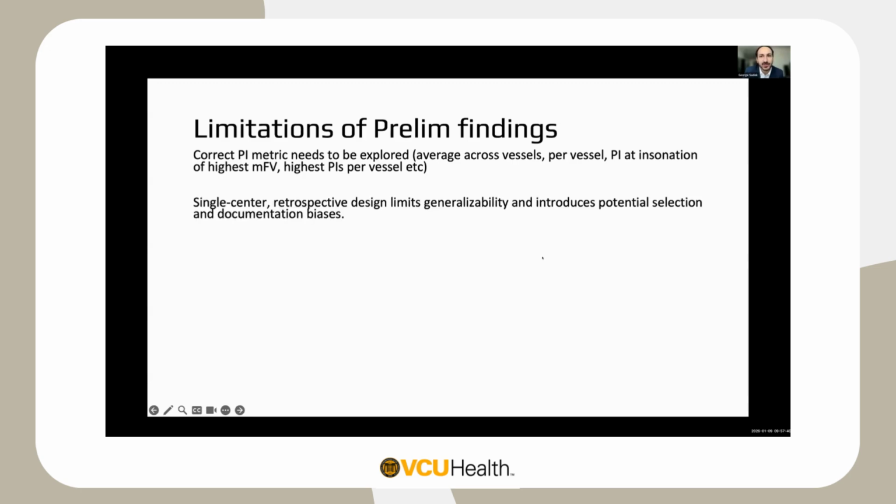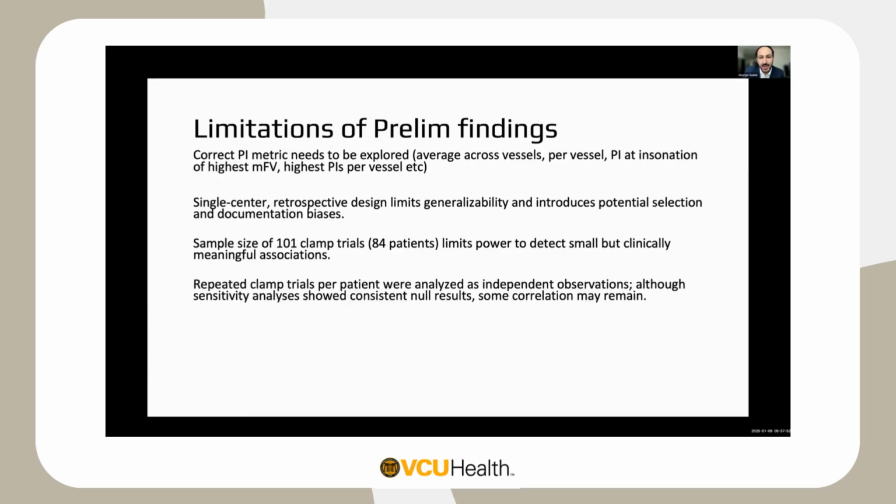Of course, it was a single study, so there could be some selection or documentation bias here, and generalizability. I would like to have a bigger sample size, so that would be our next step, especially with power. As I had mentioned, some patients ended up having more than one clamp trial, and those were treated as separate independent observations. Although the sensitivity analyses did show some consistent null results, there could still be some form of correlation.